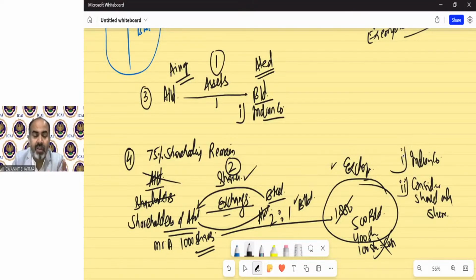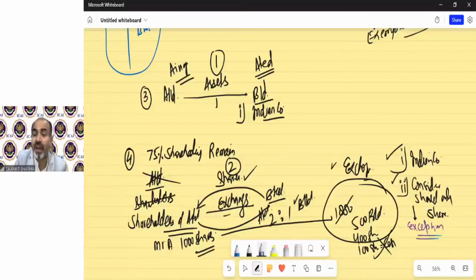So if the exchange of shares needs to be exempted, then the amalgamated company should be an Indian company, and consideration in exchange of shares will be only in shares. There will be no other consideration mode. But the second point has an exception also.